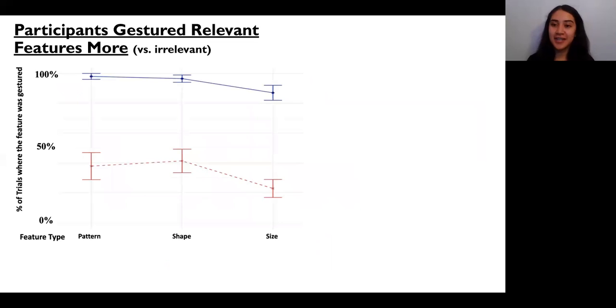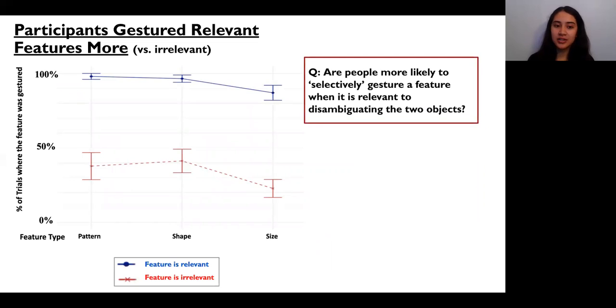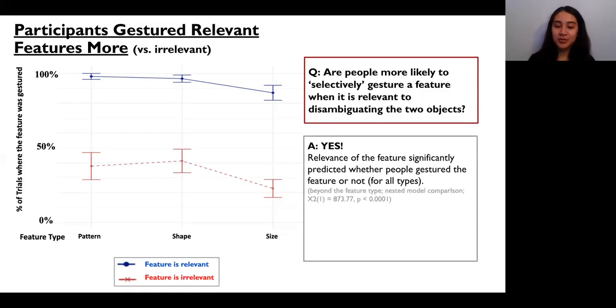In the graph here, the x-axis represents feature type: pattern, shape, and size. On the y-axis, we have the mean percentage that the feature was gestured in each trial. The means are marked in blue when the feature is relevant and in red when the feature is irrelevant. Error bars show the standard error. So now we go back to our original question. Are people more likely to selectively gesture a feature when it's relevant to disambiguating between two objects? As you can see in the huge gap between the two lines on the graph, the answer is yes. People significantly gestured a feature more when it was relevant. And this was true across all feature types.